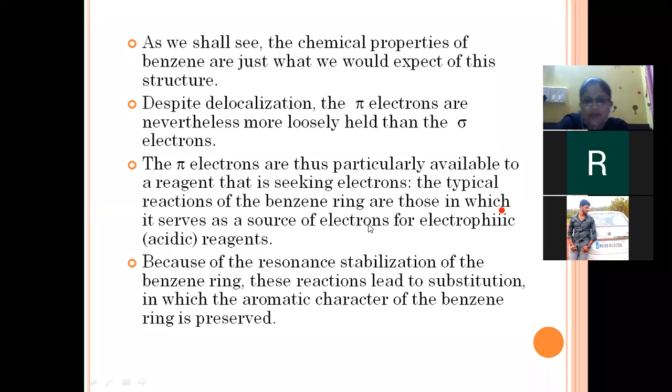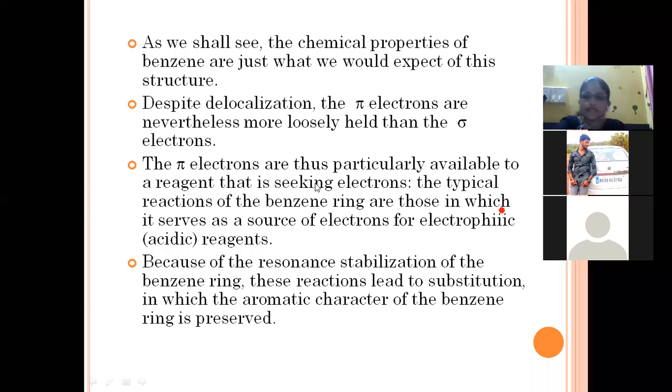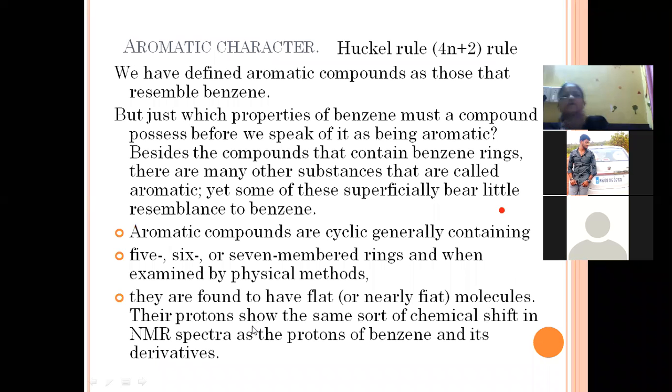A typical reaction of the benzene ring is one in which it serves as a source of electrons for the electrophilic reagent. Because of the resonance stabilization of the benzene ring, benzene will not allow easy addition of any compound to the ring. So which type of reaction do they generally go for? Substitution reaction, in which the aromatic character of the benzene ring is preserved.